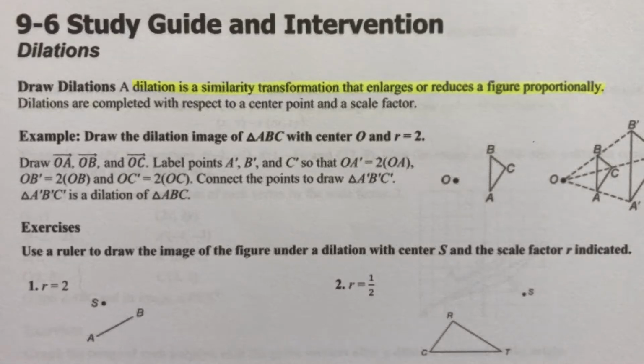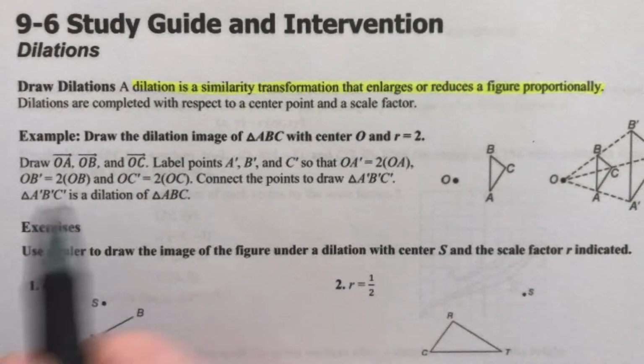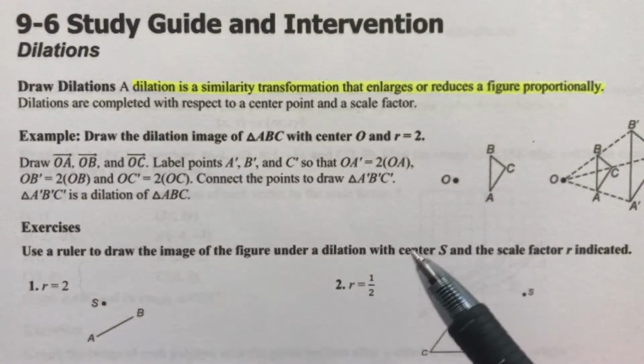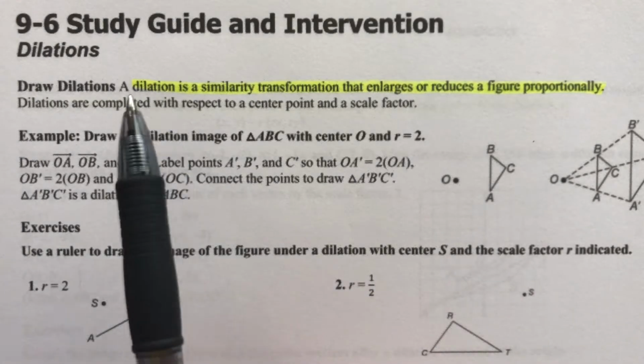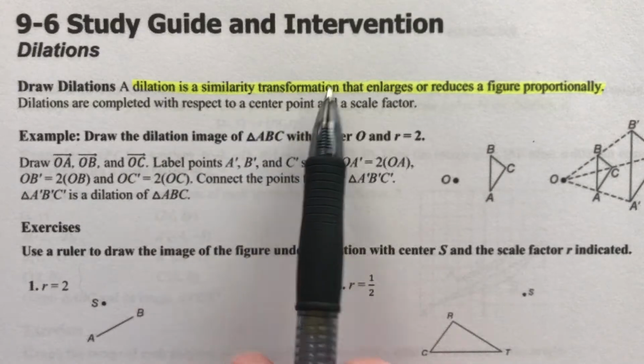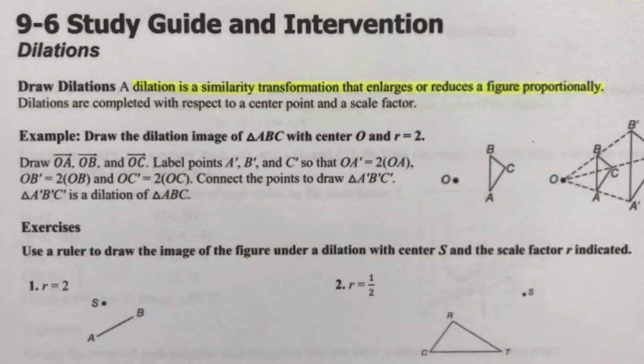All right, in this video, we're going to be reviewing 9-6, talking about dilations. This is the last lesson of chapter 9, so this is going to finish up our transformation chapter. A dilation, if you recall back when we did it with triangles, is when you enlarge or reduce a shape proportionally. A dilation is a similarity transformation that enlarges or reduces a figure proportionally. The figure looks exactly the same, just either bigger or smaller.